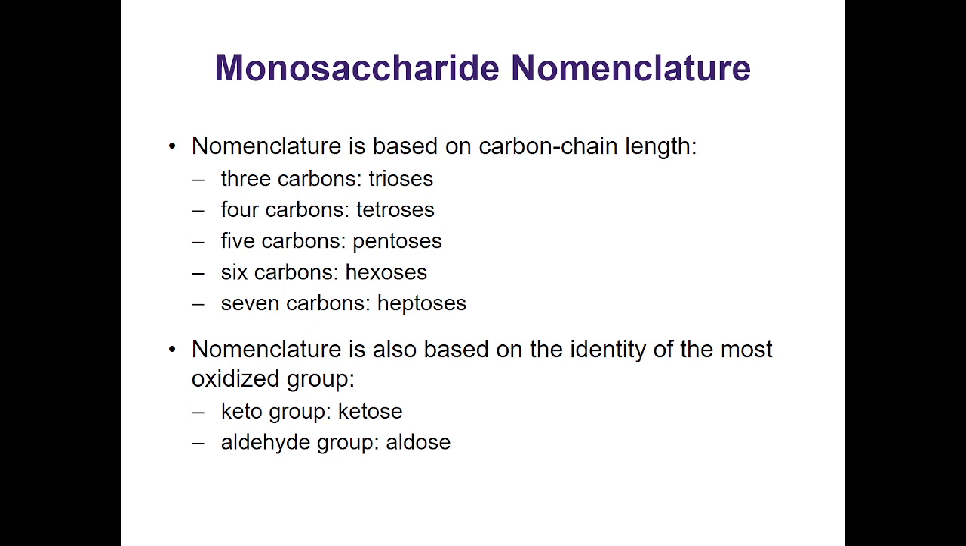The monosaccharide nomenclature. So nomenclature can be based on the carbon chain length. 3 carbons will be trioses, meaning 3, obviously. 4 carbons will be tetroses. 5 carbons are pentoses. Yeah. 6 carbons are hexoses. 7 are heptoses. We give up at that point. Theoretically, you could have more, but that would not be a simple monosaccharide, right? Nomenclature is also based on the identity of the most oxidized group. The most oxidized group being the keto group for ketose, or aldehyde group for aldose.